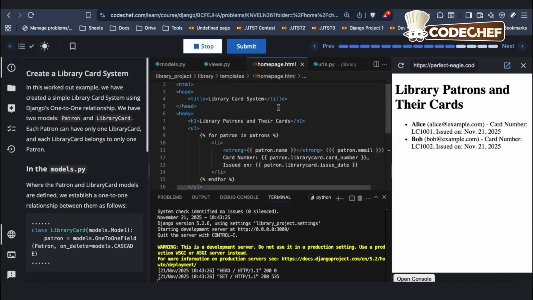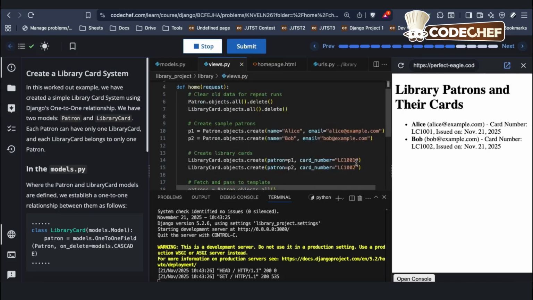Now there could be a question in your mind: where did this issued date come from? If you look at the views.py file, we did not add the issue date in these library card objects. Though it had three fields, we did not add the issued date, but it actually displayed the issued date here, which is the current date when I am recording this video.